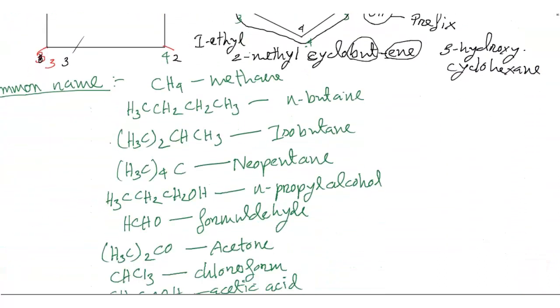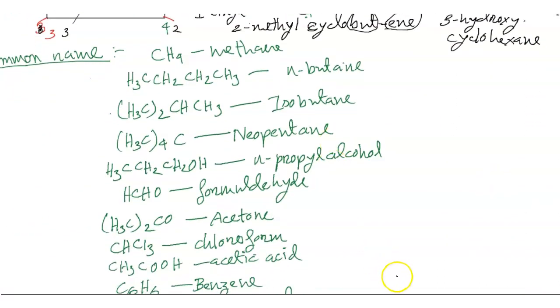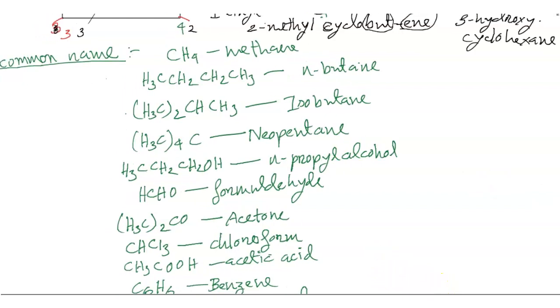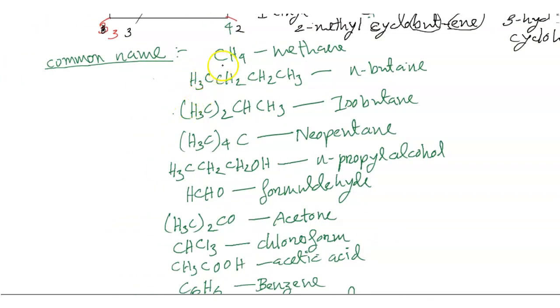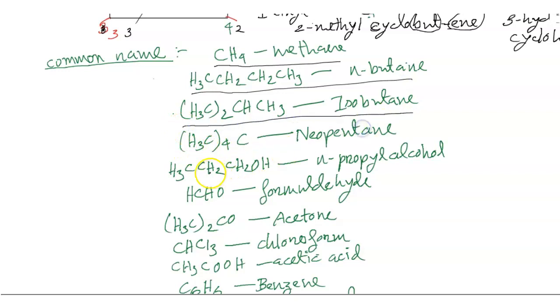Now let's talk about the common names. CH4 is methane. CH3CH2CH3 is n-butane, and CH3 whole 2 CH3 is isobutane, and CH3 whole 4 C is called neopentane.